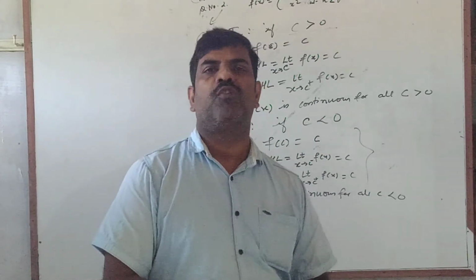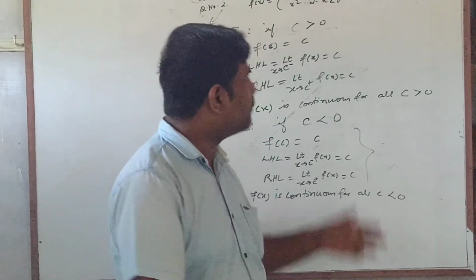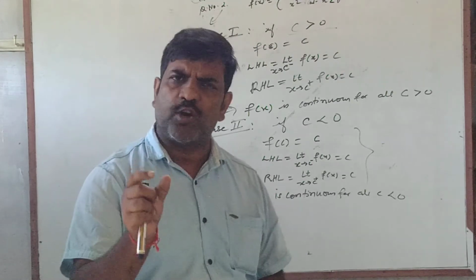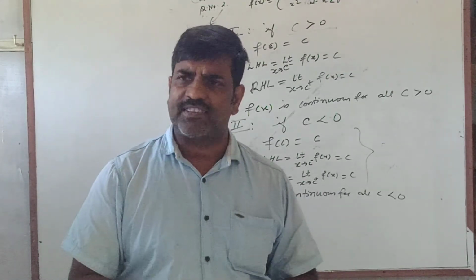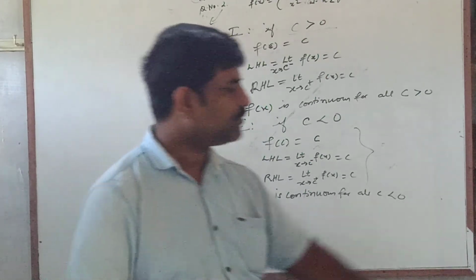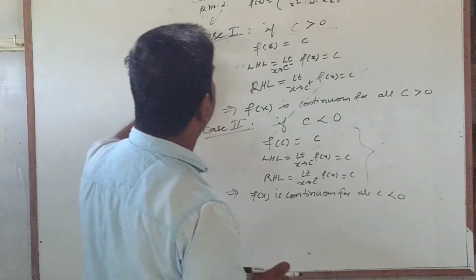Now we have to prove that the function is continuous at 0 also, because for all negative numbers we have proved, we have proved for all positive numbers, and only 0 is left. So now we have to prove that it is continuous for x equal to 0 also, then we can say that this function is continuous. So the third case will be at c equal to 0.